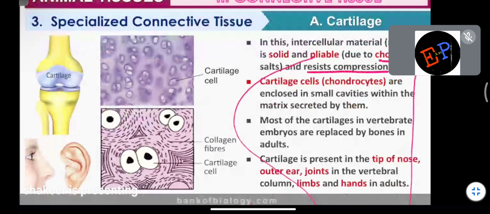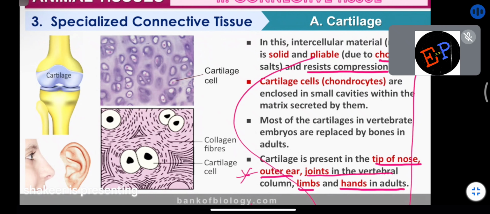Clear now? Now see the presence of this cartilage. It is present in the tip of the nose, outer ear, joints in the vertebral column, limbs as well as hands in the case of adults. So in all these regions, you will find this cartilage. This is an important point. Where is cartilage present? Tip of the nose, clear? At the starting point of the nose. Outer ear. Outer ear means what?